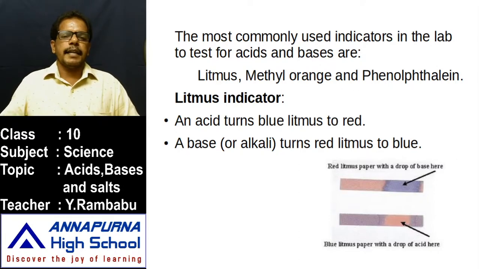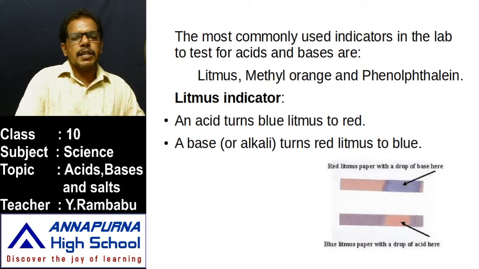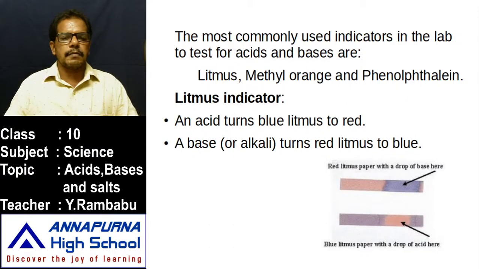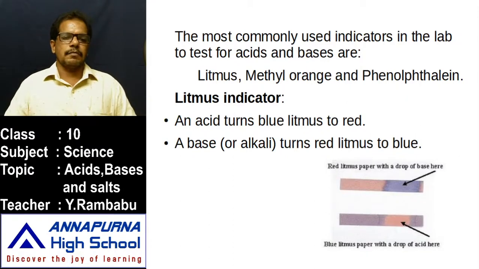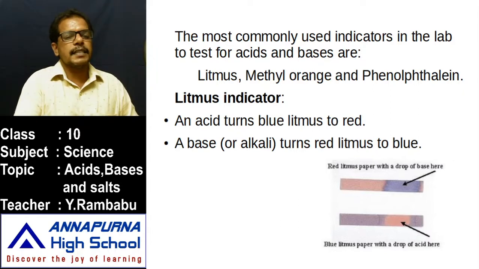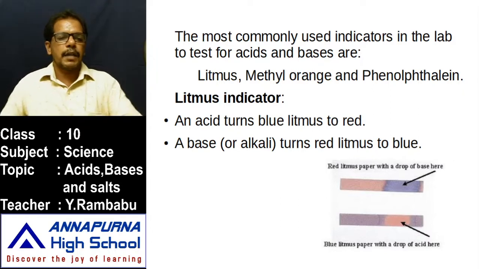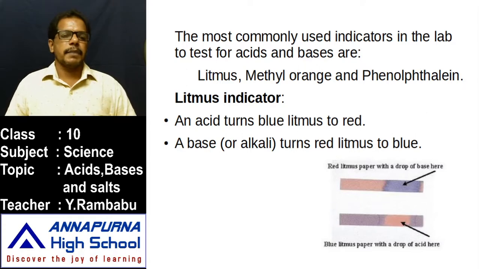Then again take red litmus paper. Test with the red litmus paper to know whether it is a base or neutral. Dip the red litmus paper. If the red litmus paper is changed into blue, it is a base. Again, if the red litmus paper remains red, it is neutral. Like that, we test whether it is an acid or base or neutral by using this litmus paper.